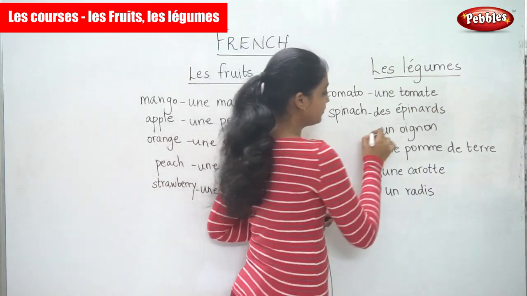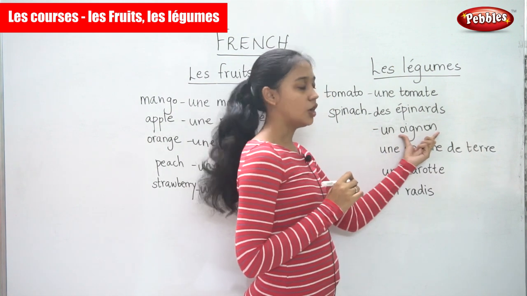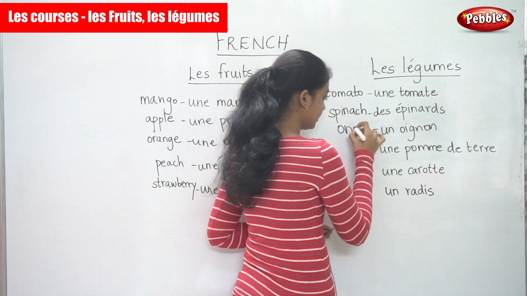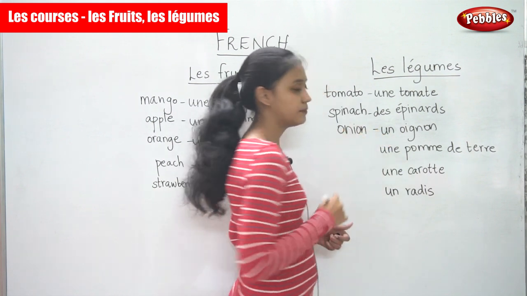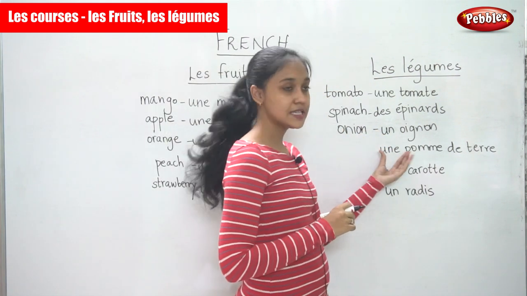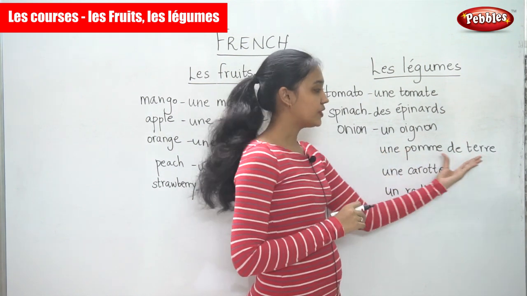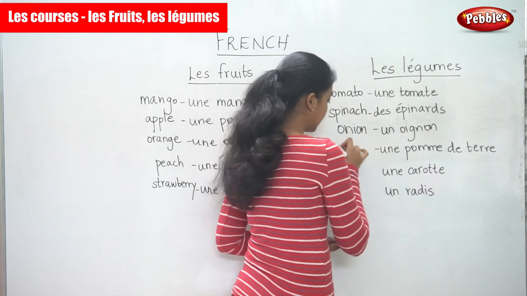The next one, an onion. An onion. It is the onion. The next one is une pomme de terre. Une pomme de terre. It is the potato.